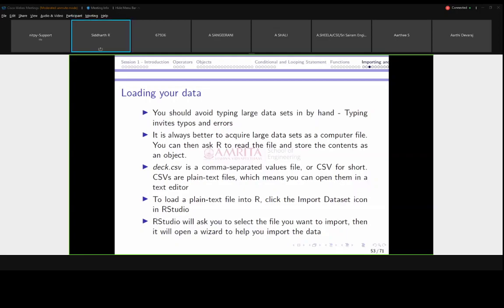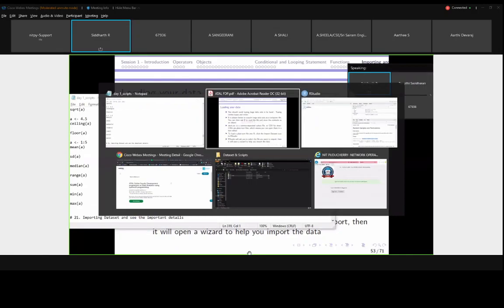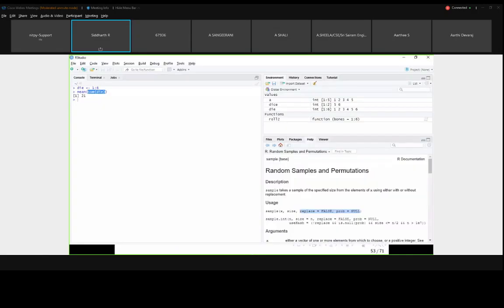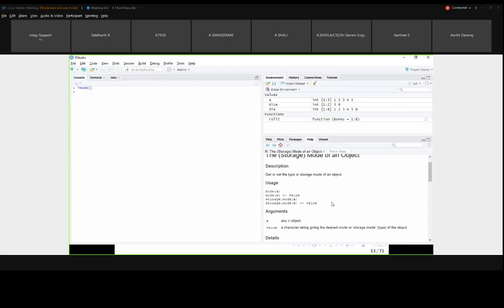Any function for calculating mode? Yes, sir. Obviously, mode, everything will be there. The exact name, I think I have to check. We will check with the help function itself. If there is a function called mode, mostly they won't change. But this is a different mode, the storage mode of an object.